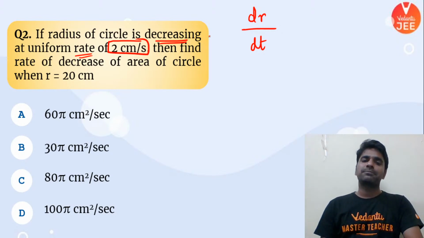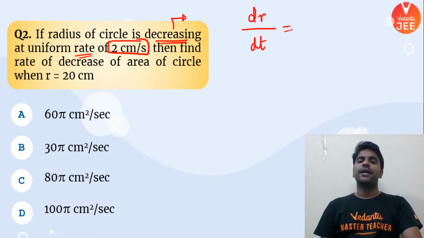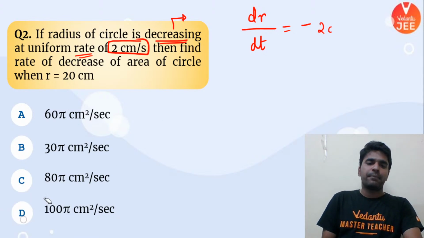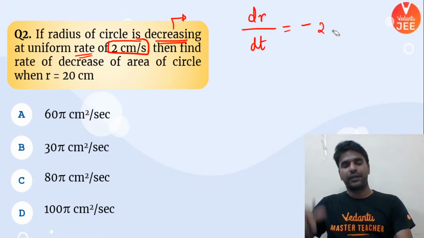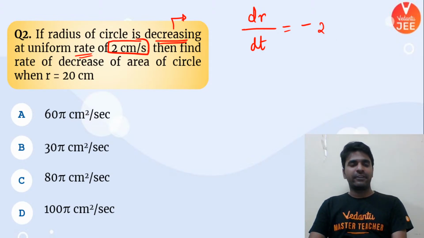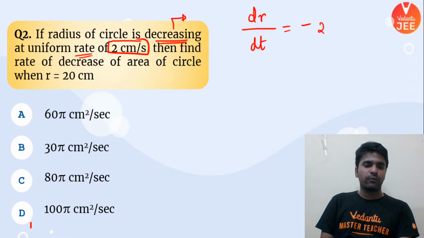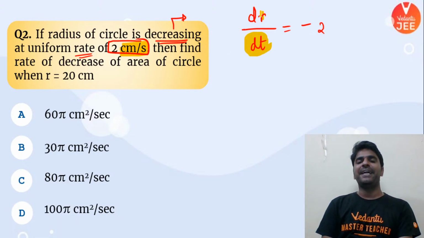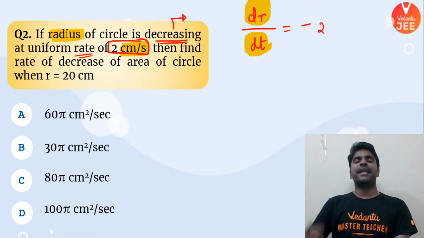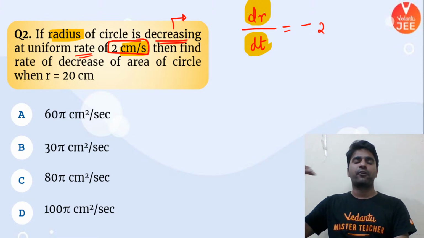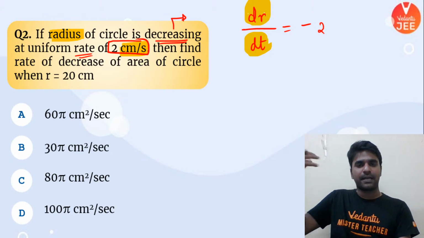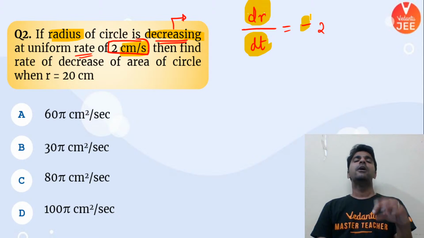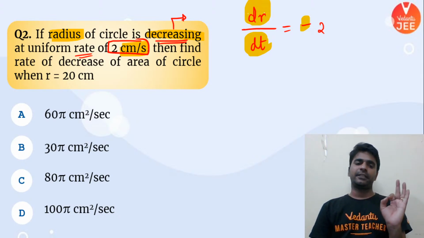Also, the word decreasing is mentioned. Whenever the word decreasing is mentioned, you take a minus sign. So your dr by dt is going to be minus 2. Once again, let me clarify these 2 points. Whenever a rate is given to us, we need to look at the units involved. So centimeter per second is written, that means it should be dr by dt, because it is the rate of change of radius with respect to time. From the unit, I had an idea about this. Number 2, the word decreasing is used, hence we need to put a minus sign. If increasing is used, then we're going to take the plus.